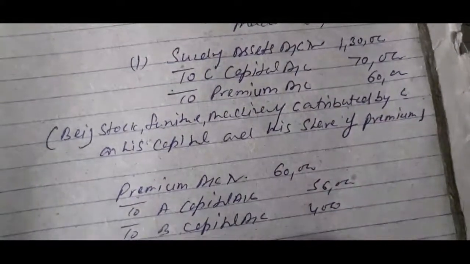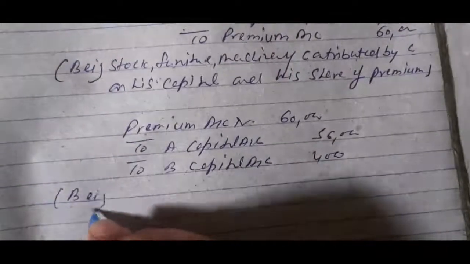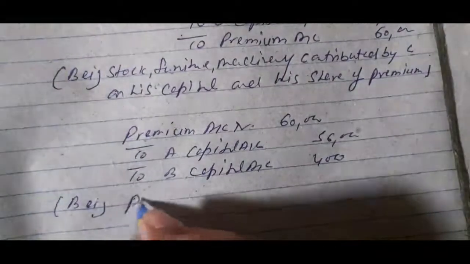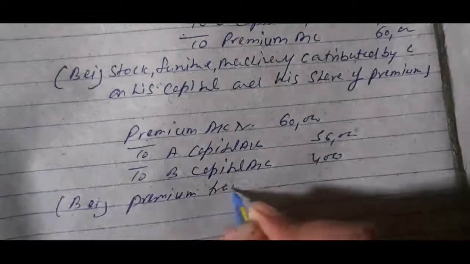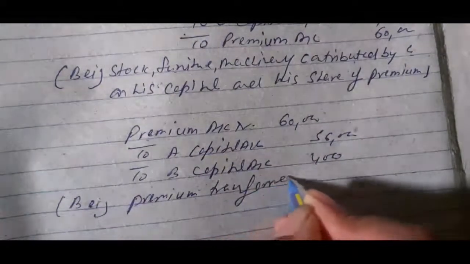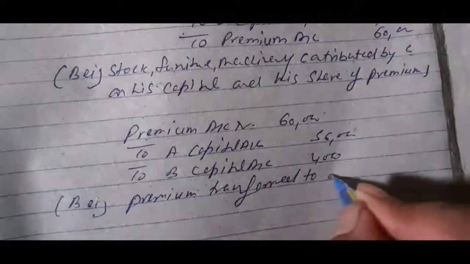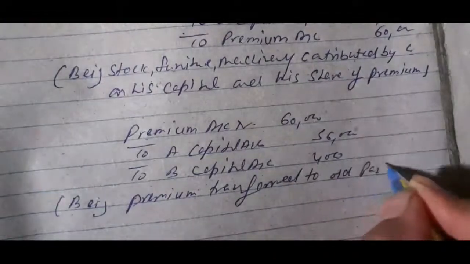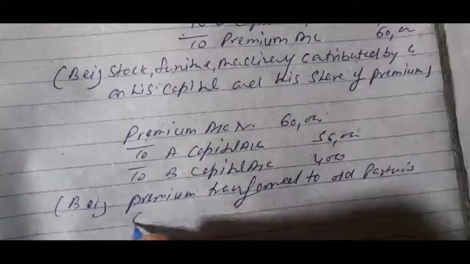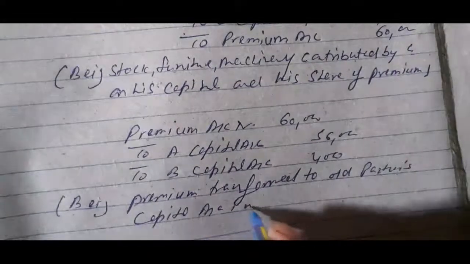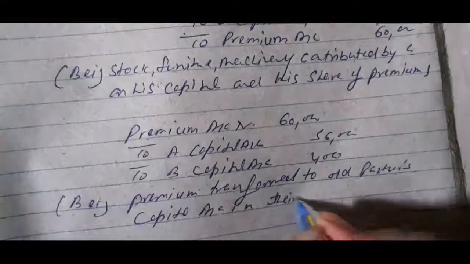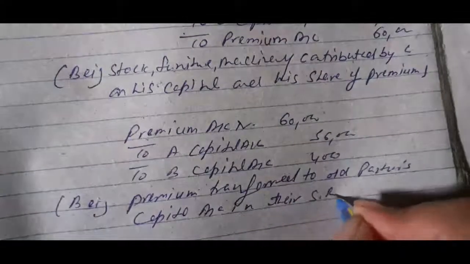This will be used as goodwill or premium transferred to old partners' capital accounts in their sacrificing ratio, that is 14:1.